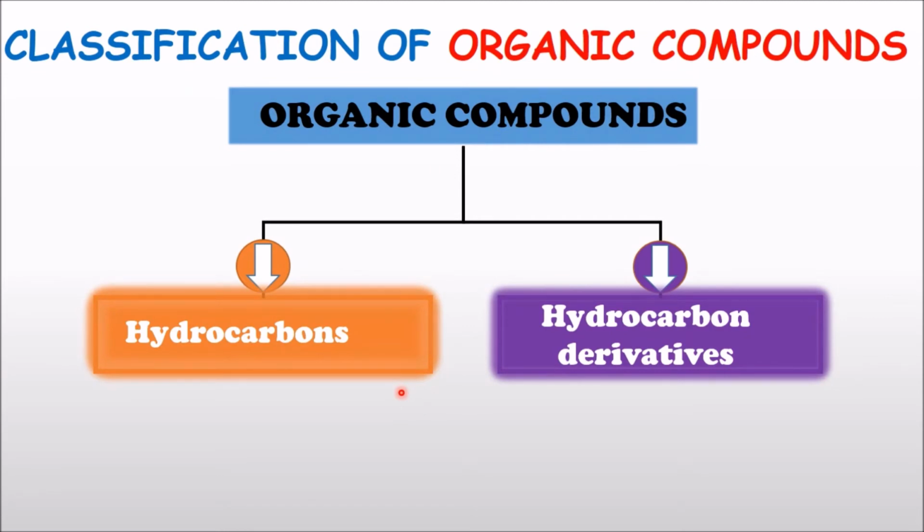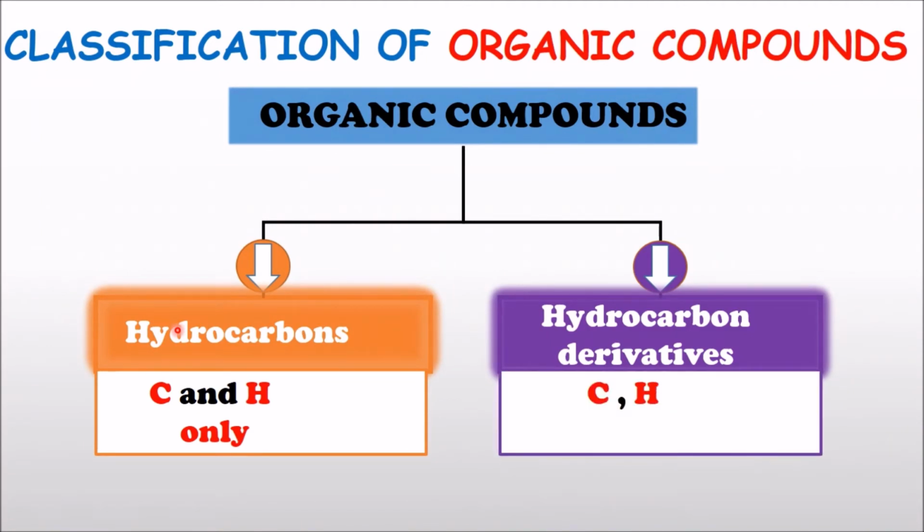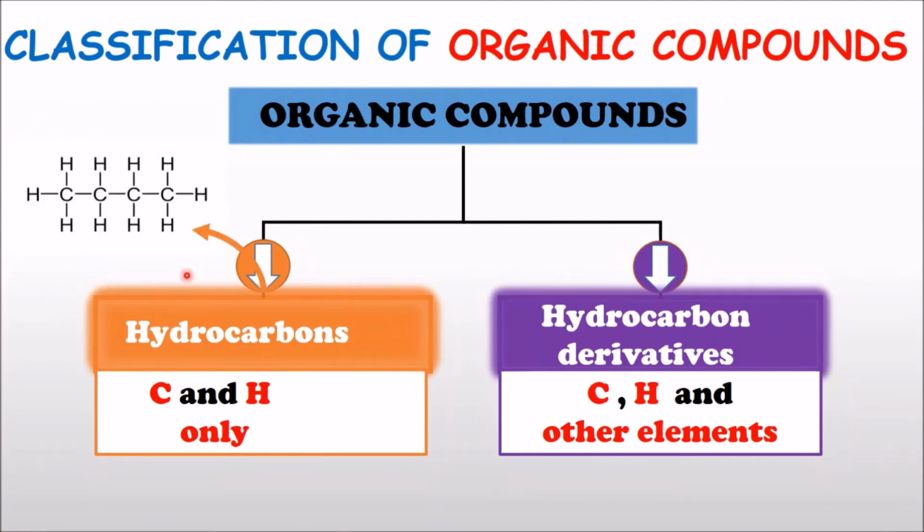Hydrocarbons only contain carbon and hydrogen atoms, whereas hydrocarbon derivatives have hydrogen, carbon, and then other elements. Let's check out an example of a hydrocarbon. Here you have an example of a hydrocarbon which has 4 carbon atoms and a lot of hydrogen atoms around it. It only has carbon and hydrogen, so it's a hydrocarbon.